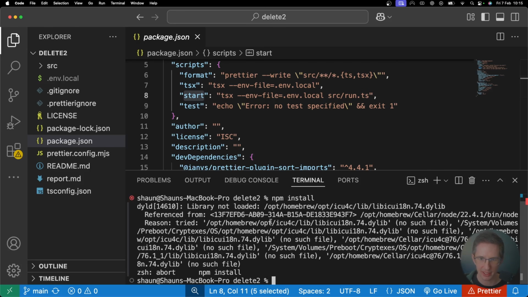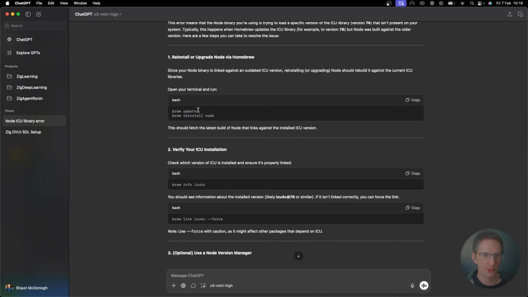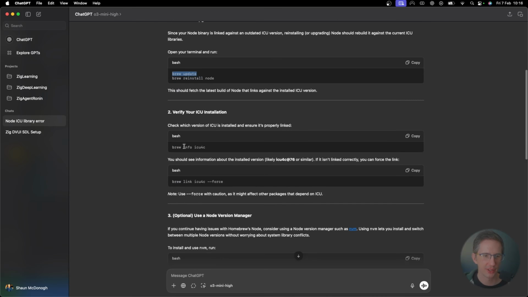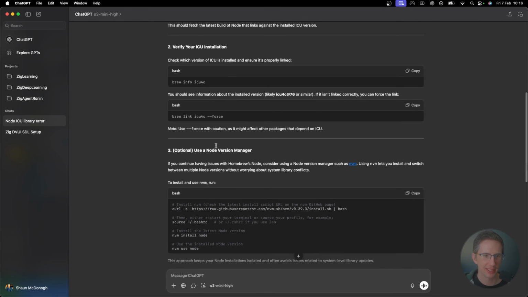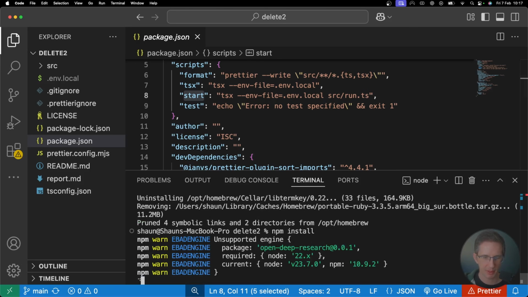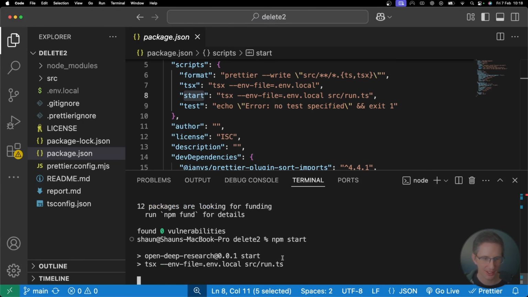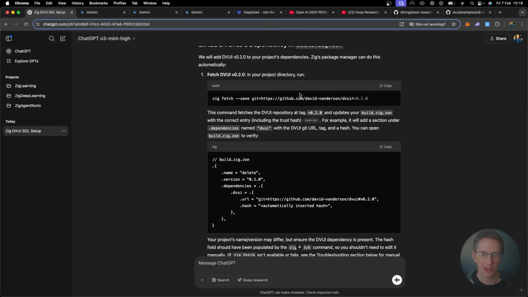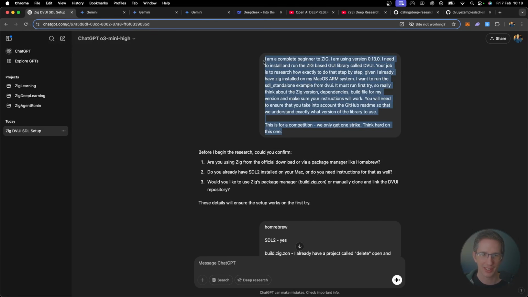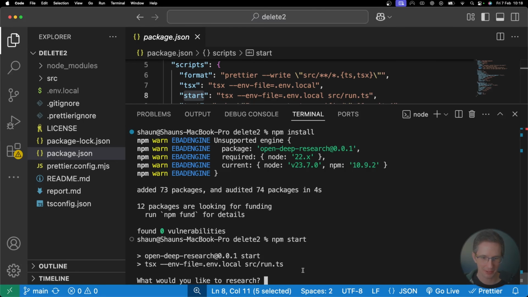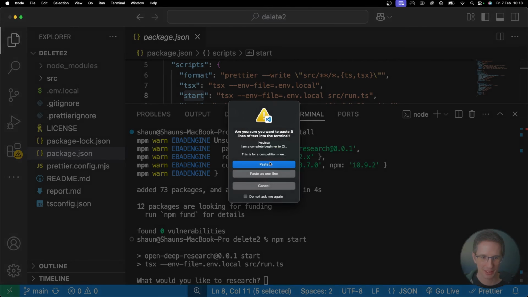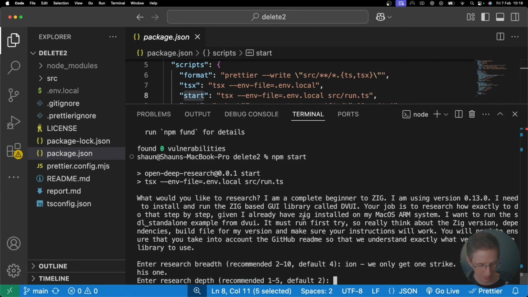And what is it saying here? What? Brew update, brew reinstall node, brew info, brew link. Okay, let's try now. So npm install. There you go. Nice. So let's go npm start. And it says here, what would you like to research? Let's go over here and let's make this tough. Like I say tough, but there we go. I'm just going to paste that in. Right, let's put in the depth. I'm going to put 5.